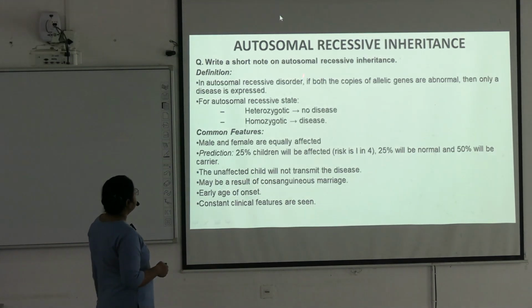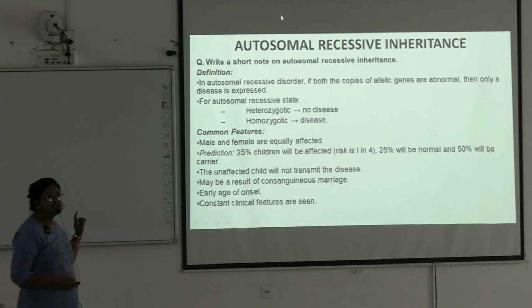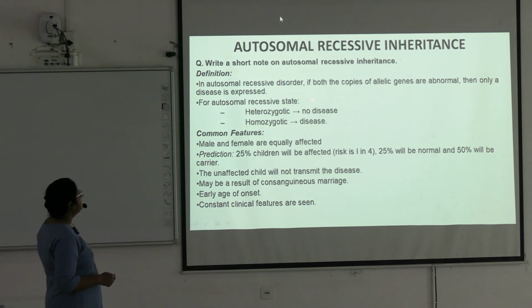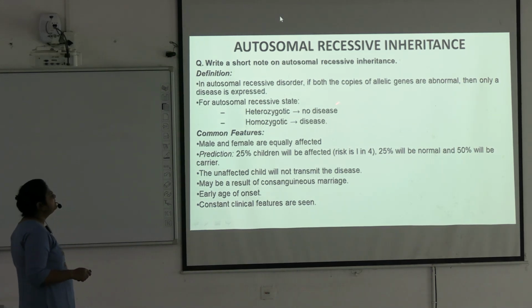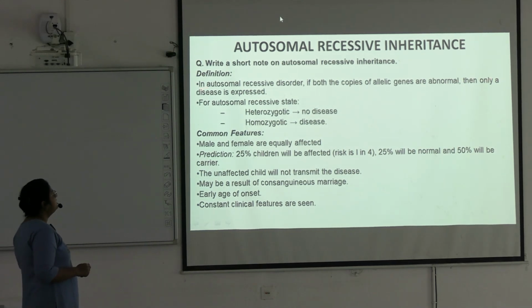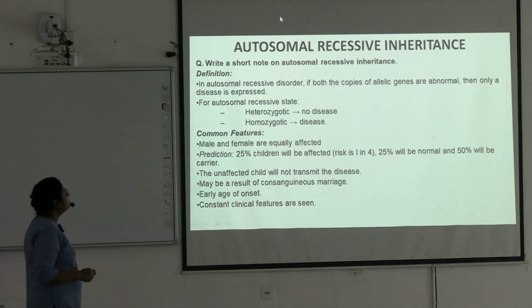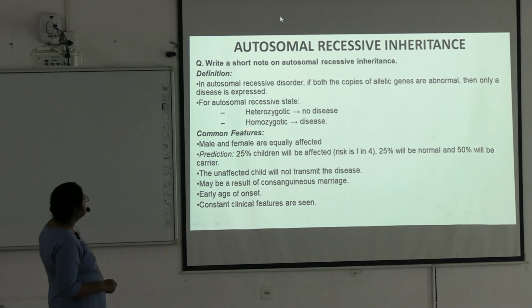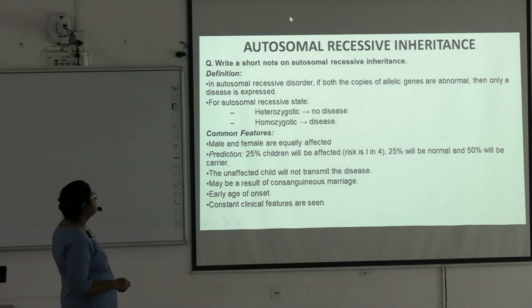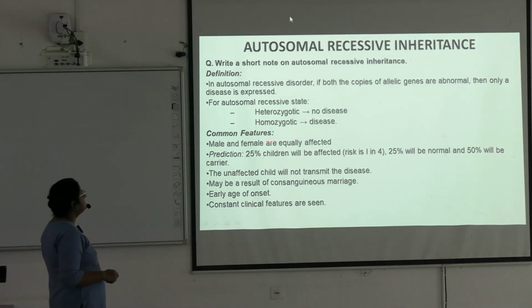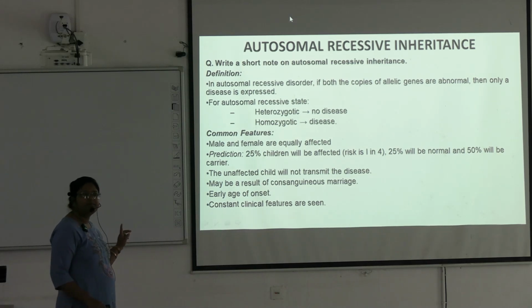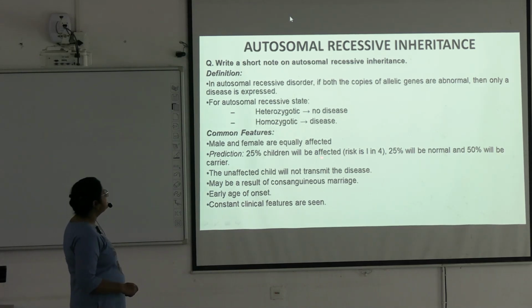Next, so we have discussed autosomal dominant. Next we go to autosomal recessive inheritance pattern. In autosomal recessive disorder, if both the copies of allelic genes are abnormal, then only the disease is expressed. For autosomal recessive state, heterozygous pattern has no disease, homozygous pattern has the disease. Common features are male and females are equally affected. Prediction: 25% of children will be affected. In autosomal dominant, 50% were affected. Okay, here 25% children will be affected.